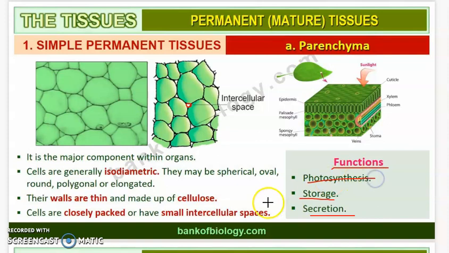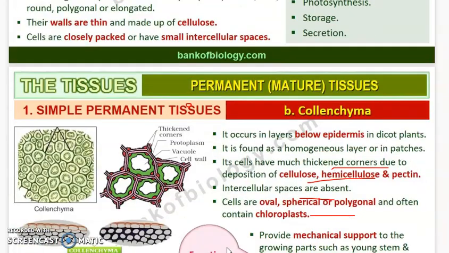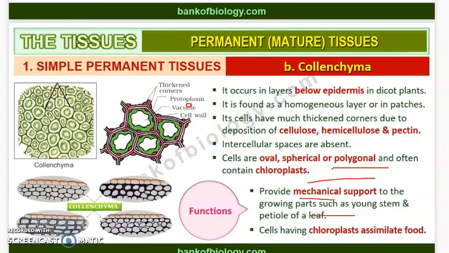Photosynthesis എന്ന് പറയുമ്പോൾ photosynthesis നടക്കാൻ അത് സഹായിക്കും and they help in storage of food and other substances and also in certain secretions of the plant. Okay, and such a tissue is called parenchyma. Now let us see the second one, which is the collenchyma.